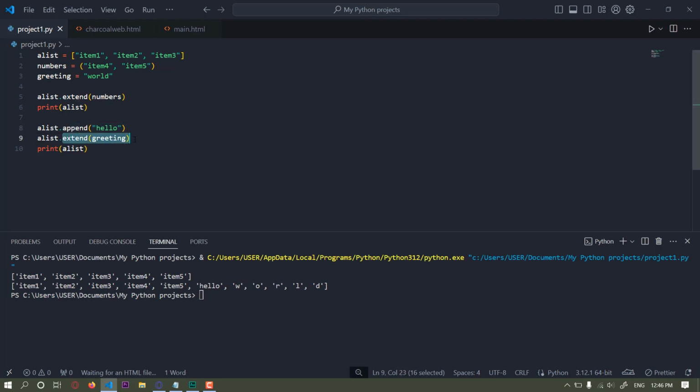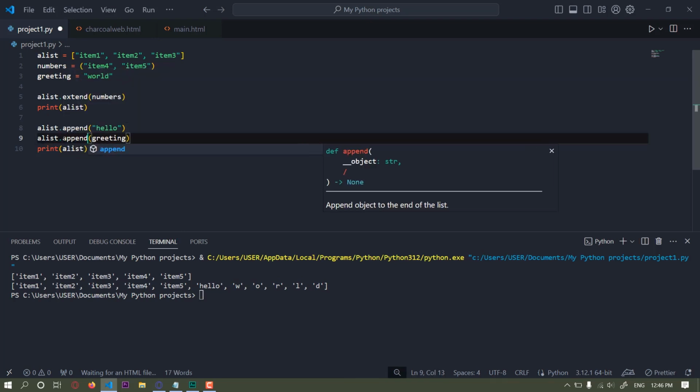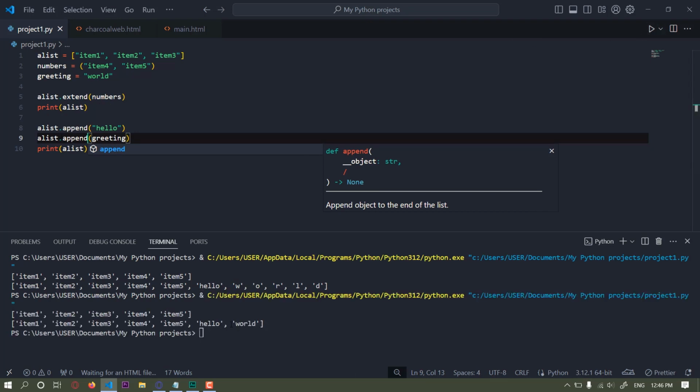Now we can extend greeting. Instead of having it all in one item like hello, extend breaks down the string into individual elements. Okay? Now, what would happen if you append greeting? Ctrl S to save. It would be treated as one item, world, instead of W-O-R-L-D.